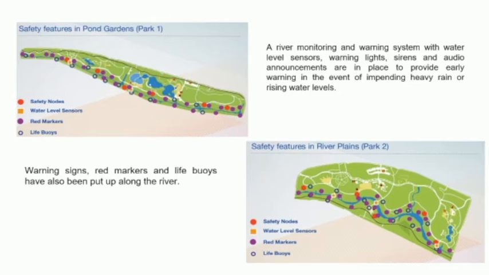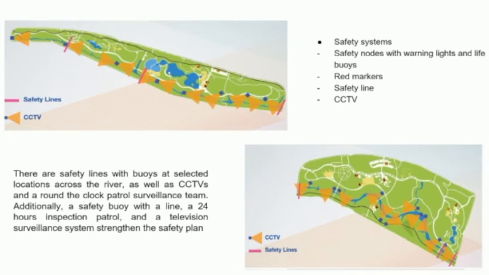Next is the safety management. For safety management, they have safety nodes, water level sensors, red markers, and life buoys. You can see from the map they have marks for this. So next is the safety system, and basically it is a safety buoy with a light, a 24-hour inspection patrol, and television surveillance systems to strengthen the safety plan. We can see from the map that they have CCTV and also the safety line.